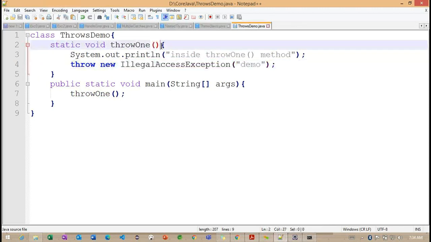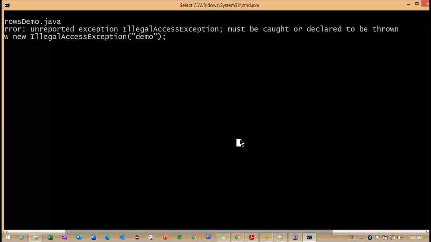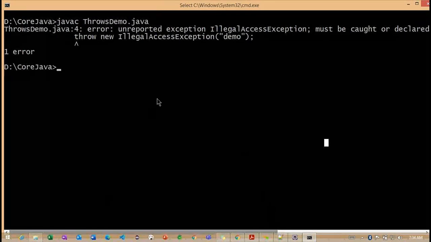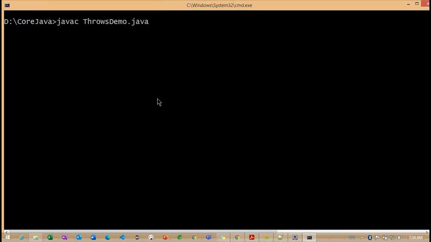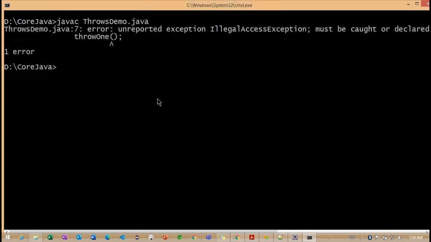Okay, so let's see if I use it here. Now what happens? I'm trying to save. Again, I will clear this particular console and I will compile. So what happened here? Again we are getting this.